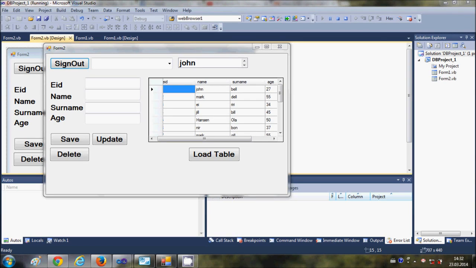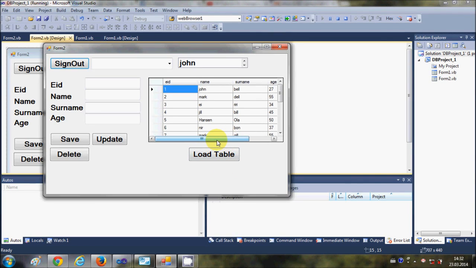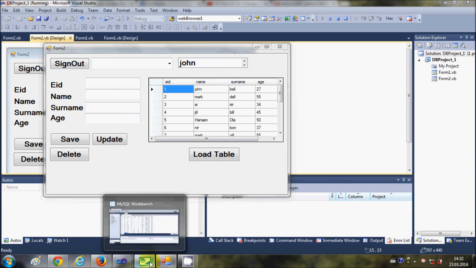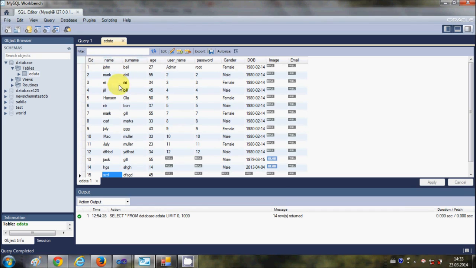Hello guys, in the last two videos I have been showing you how to use your data grid view to connect to the MySQL table in a Visual Basic Windows Form application. So this is my table and I have loaded these values. But there is one more thing you can do with this table, that is if you want to change the column title of these columns, which should be different from the data table values in here.